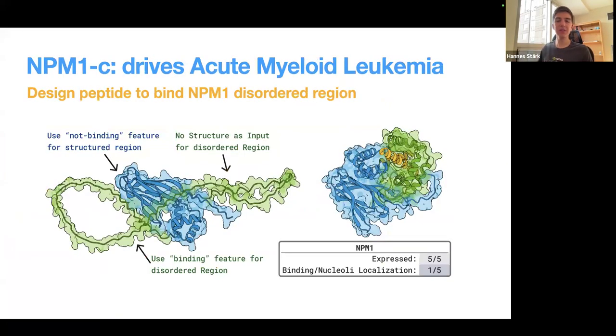Now to one example where we collaborated on designing a binder against this green intrinsically disordered region of this protein. And then we designed peptides against it.